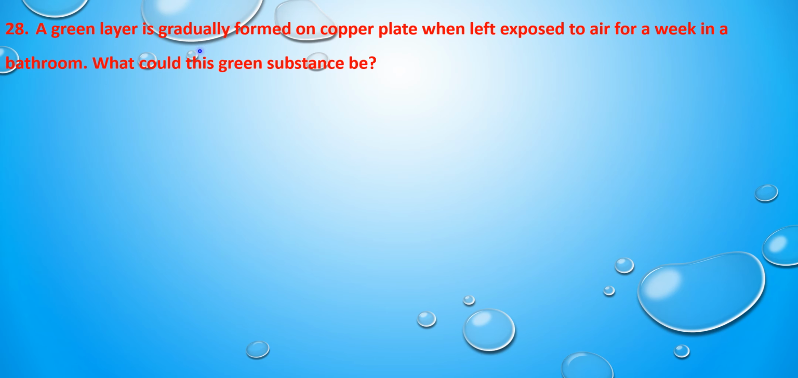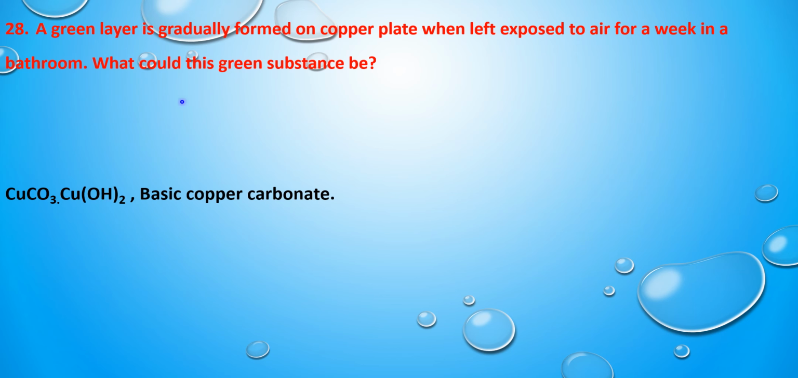Next question is, a green layer is gradually formed on copper plate when it is left exposed to air for a week in a bathroom. What could this green substance be? So the answer is, the green substance is basic copper carbonate. The formula of basic copper carbonate is copper carbonate dot copper hydroxide. That means CuCO3 dot Cu(OH)2.